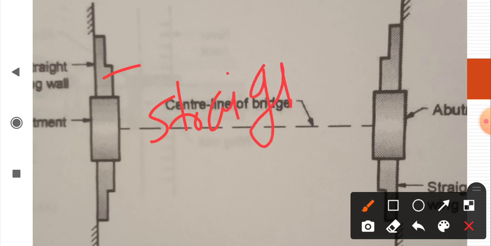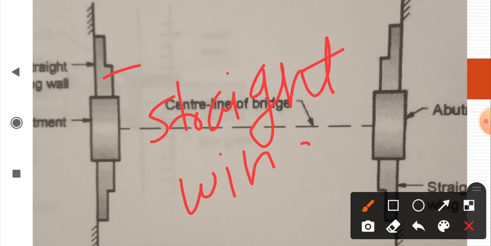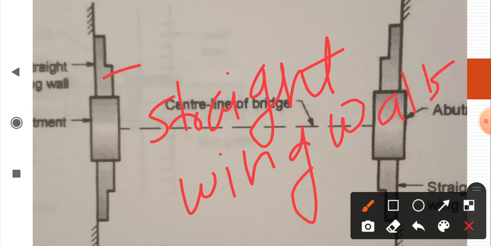Straight wing walls are constructed on both sides of this rectangular abutment. This is wing wall 1, and wing wall 2. The walls constructed in line with the abutment are called straight wing walls.